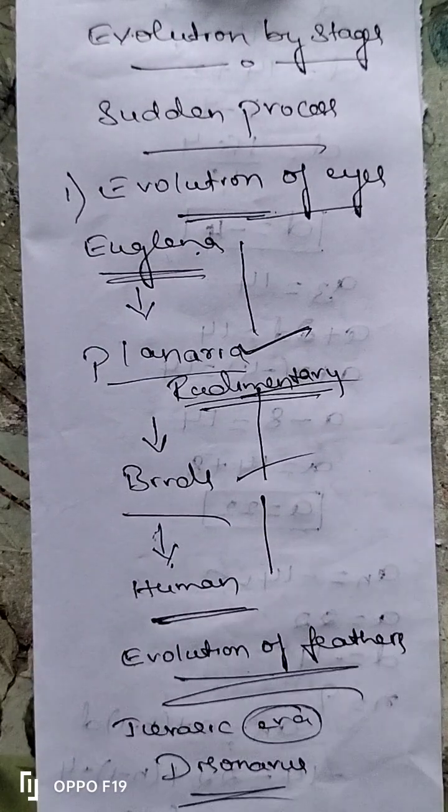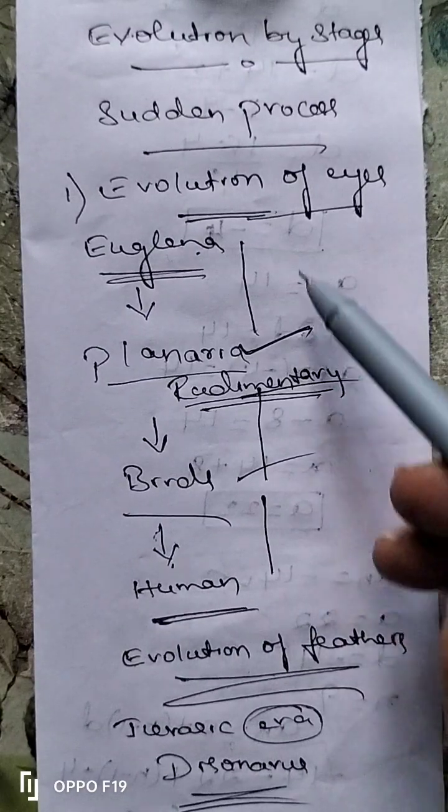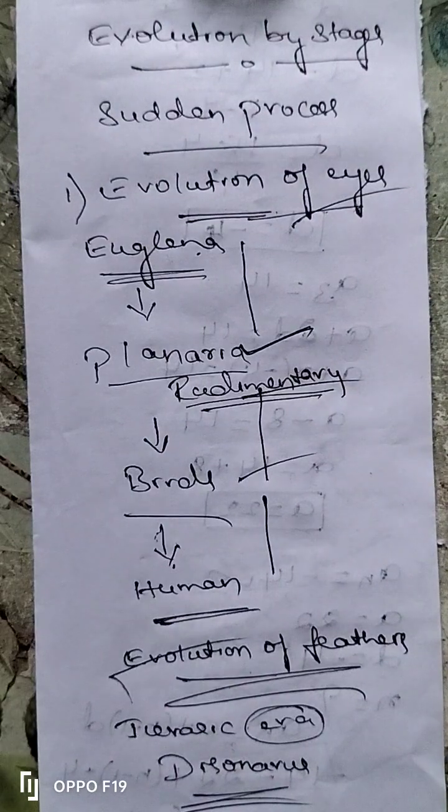So after that, we have studied evolution of eyes and evolution of feathers. In the next video, we will study the third type of evolution, which is called artificial selection, and the remaining topic is human evolution. If we study those two topics, this chapter will be completed. Artificial selection and human evolution we will study in the next video.